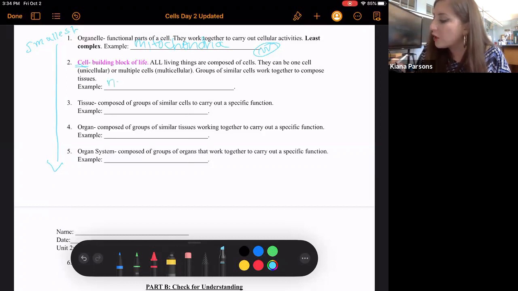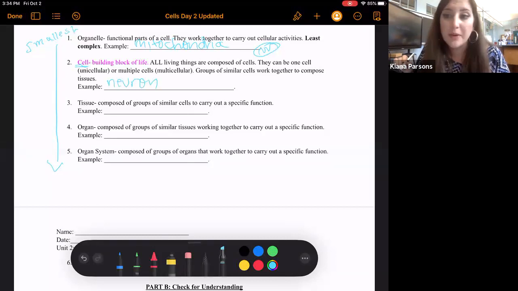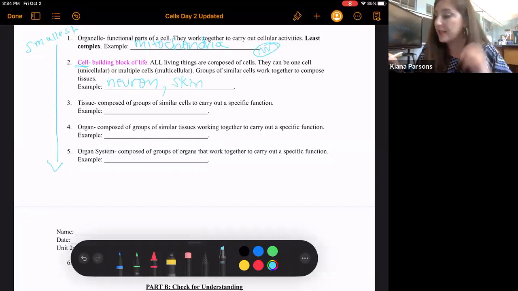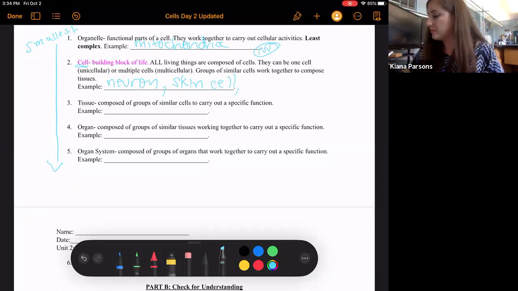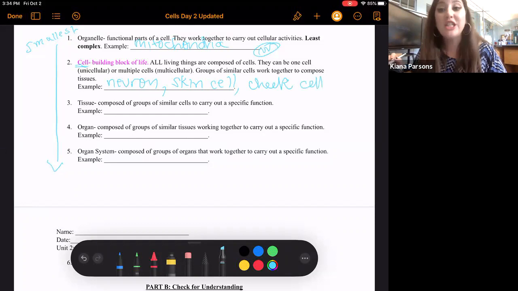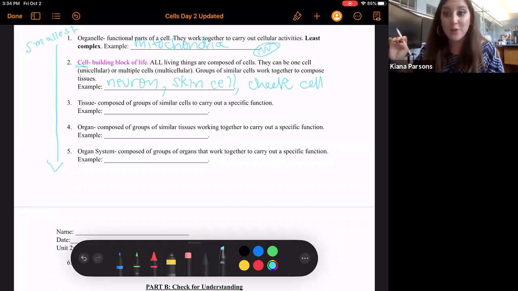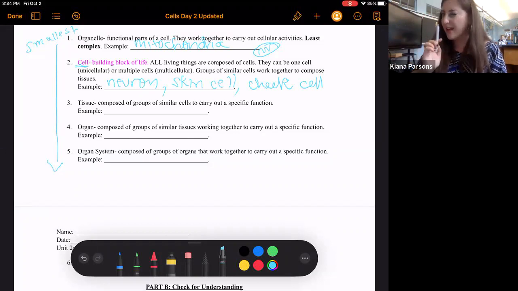So an example could be a neuron, which is a brain cell, a skin cell, which is a cell in your skin, or a cheek cell, which is on the inside of your cheek. And we may get to view cheek cells under a microscope this year, if you're lucky.